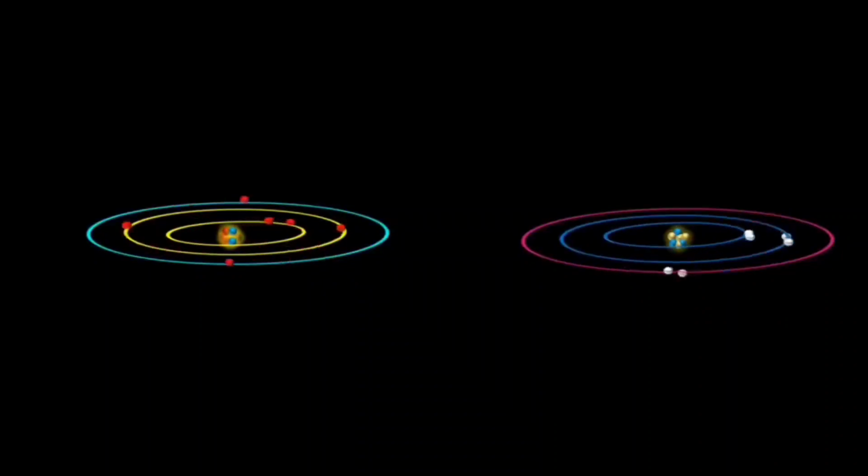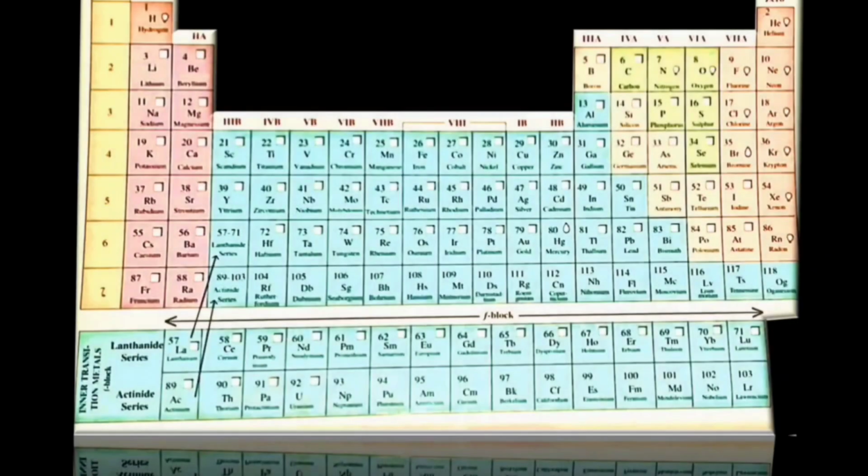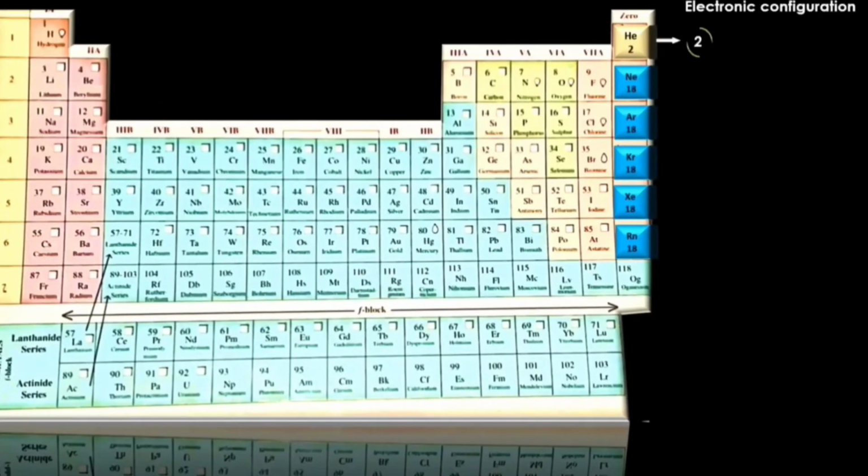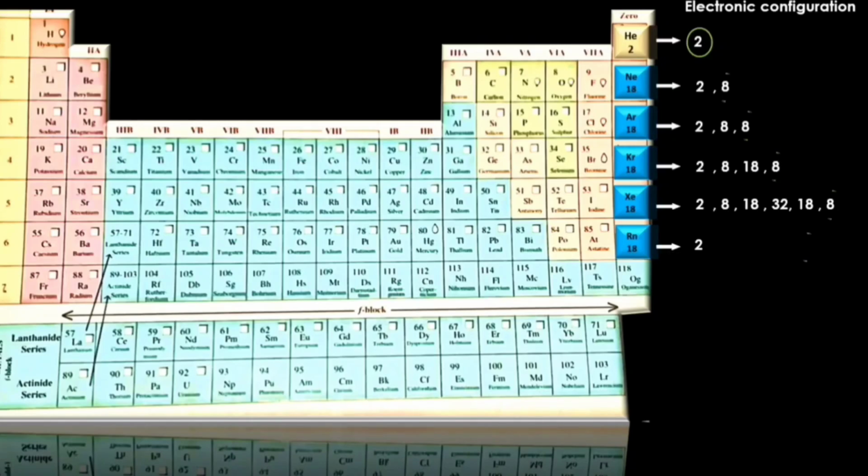The stability for an atom means to have the electronic arrangement in its outermost shell just like its nearest inert gas. Group 18 of the periodic table accommodates all the inert gases. The inert gas helium has only two electrons in its single shell. The atoms of other inert gases such as neon, argon, krypton, xenon, and radon all have 8 electrons in their